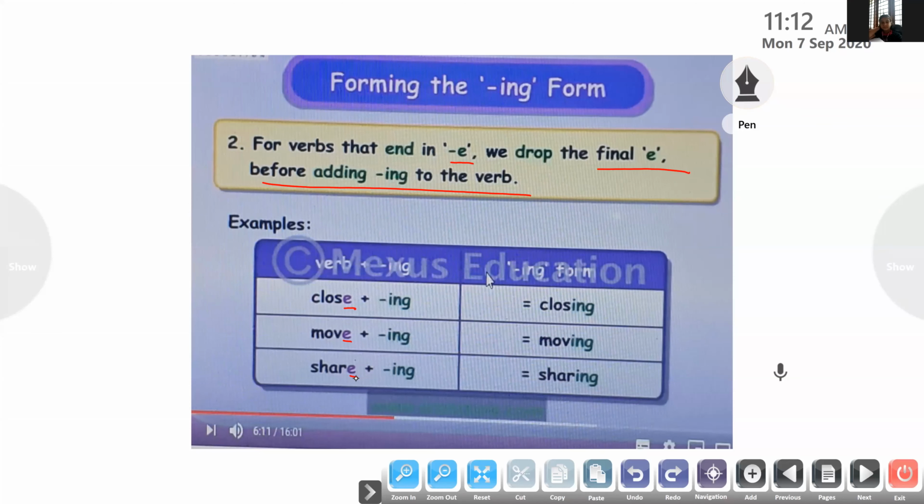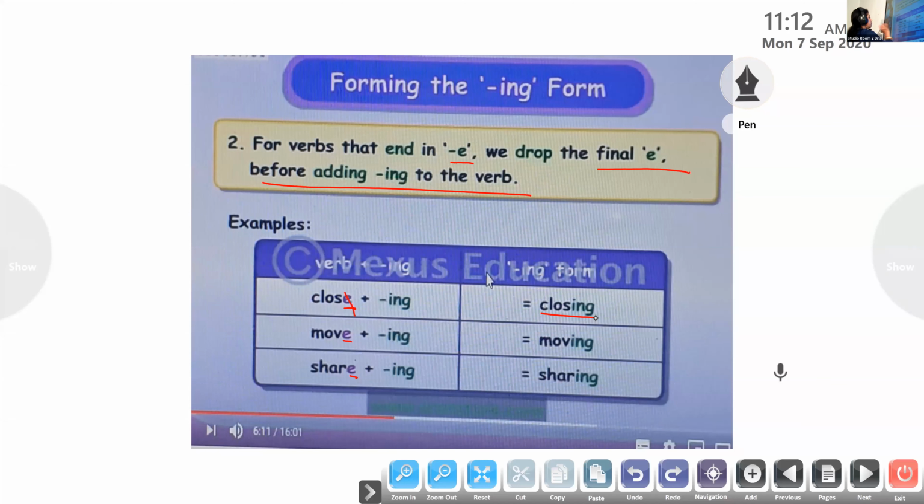Close is a verb, close the door. Before adding ing to the verb, we have to drop that E and then add ing to it to form the verb closing. C-L-O-S-I-N-G. So you have to remind the children, remember that if the word ends with E, drop the last letter E before adding ing to the verb.